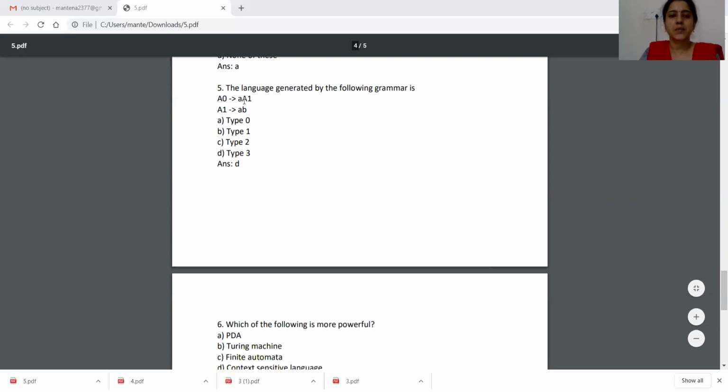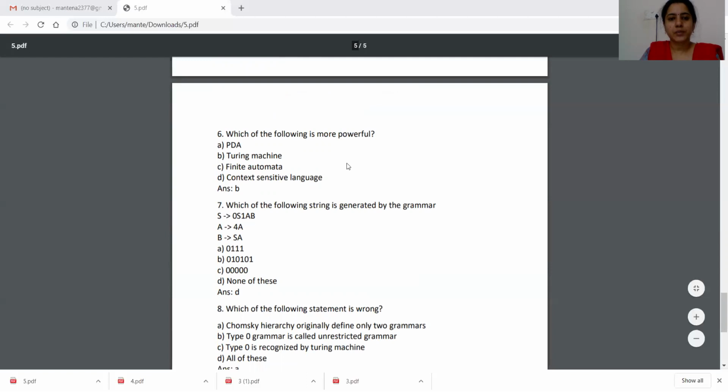Just derive some strings from this grammar, or by seeing the grammar we can tell. Here the grammar is in regular grammar format, right? Linear grammar format. So the language accepted by this grammar is type 3. Type 3 languages are regular languages.